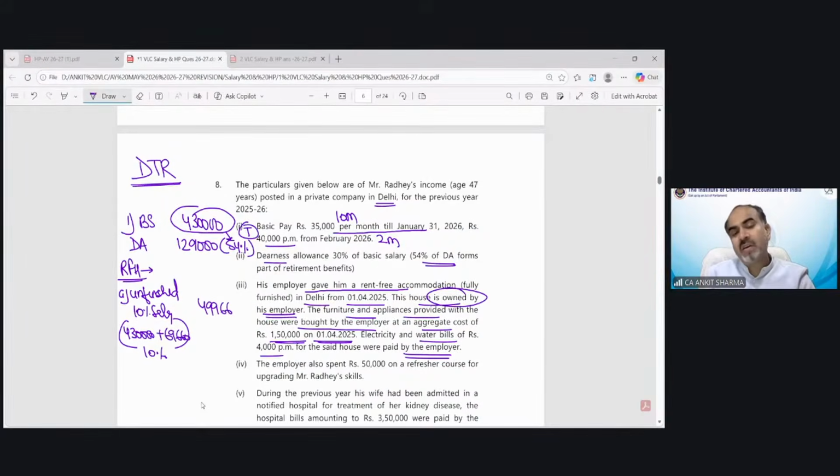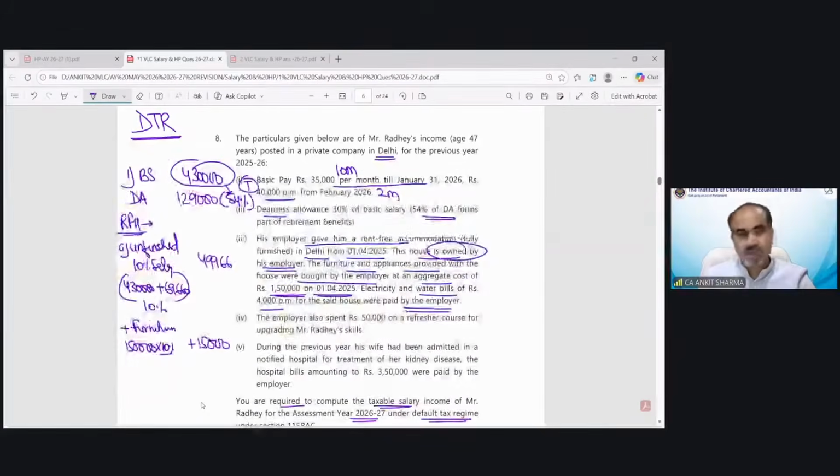This would be the house accommodation value. Now we will add the furniture cost to it. The furniture cost has been 1,50,000, and again 10% per annum, the taxable value would be 15,000. Electricity, etc., also paid by the employer. So it is an obligation of the employee, which is paid by the employer. That would be 48,000 rupees.